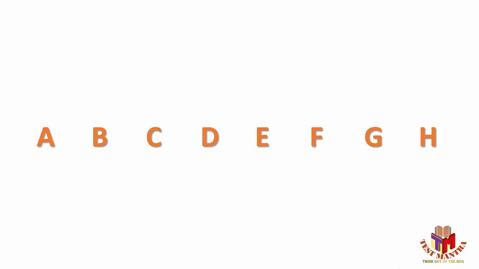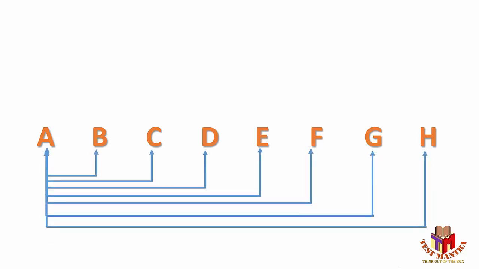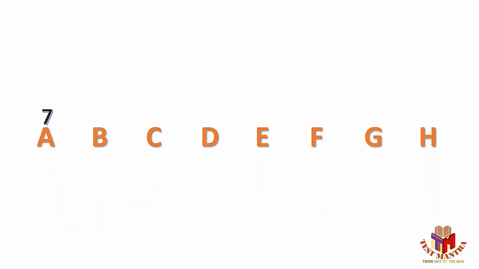That depends on the condition. So now here, team A will play against every other, will play against B, C, D, E, F, G and H. That means I can say team A will definitely play 7 matches.